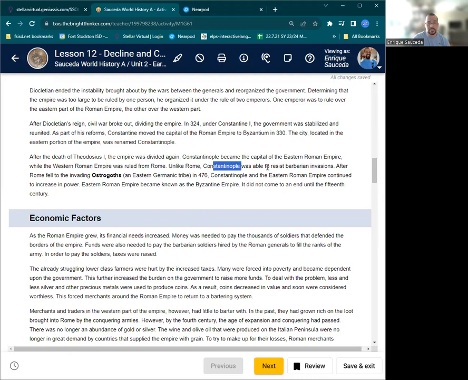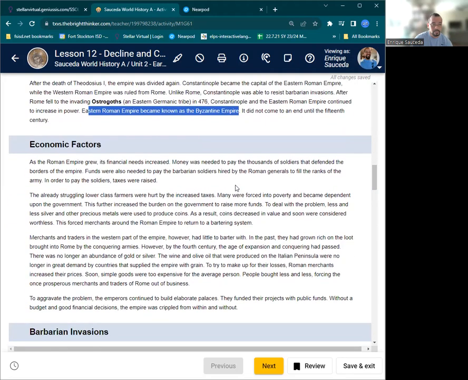Unlike Rome, Constantinople was able to resist barbarian invasions. After Rome fell to the invading Ostrogoths in 476, Constantinople and the Eastern Roman Empire continued to increase in power. The Eastern Empire became known as the Byzantine Empire. And this is where we start these dark ages in Western Europe.